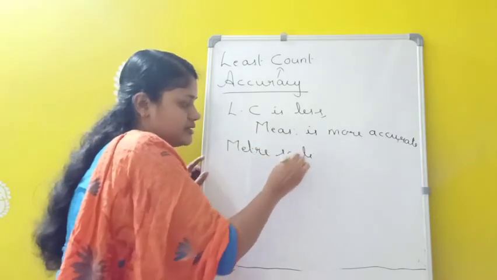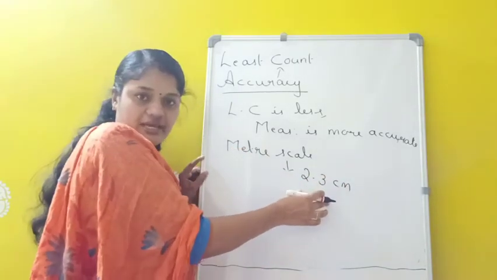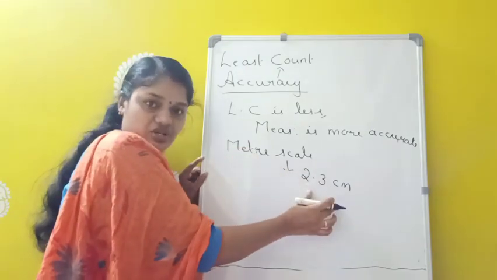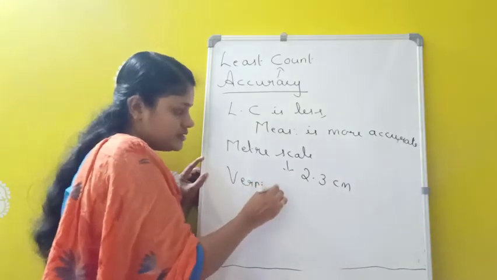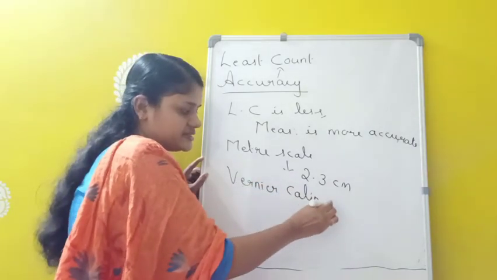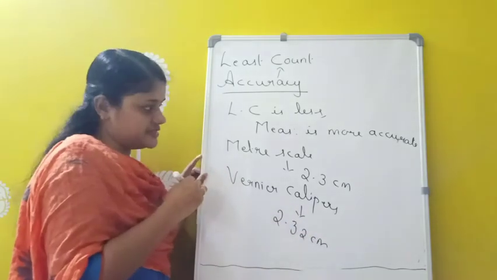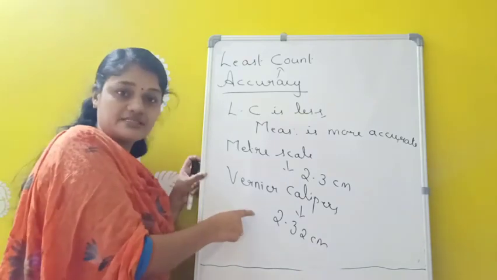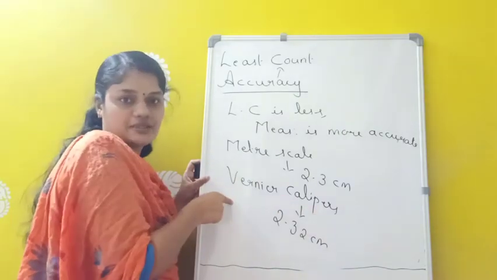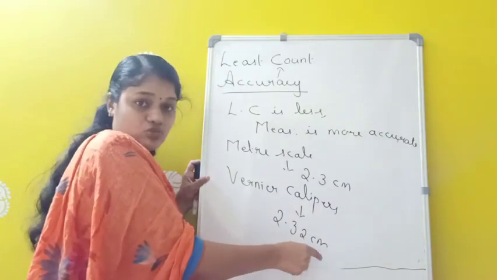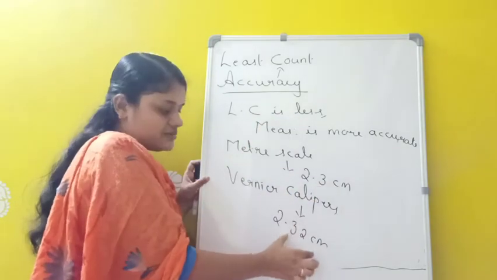Its length we got as 2.3 centimeter. So we are measuring length of a road in meter scale and we got 2.3 centimeter, and the same road we are measuring in vernier calipers, and I got the length as 2.32 centimeter. So here least count of vernier calipers is less than least count of meter scale. So this measurement is more accurate in which one? Vernier calipers. That means this 2.32 centimeter is more accurate than 2.3 centimeter. So whenever least count is less, measurement is more accurate.